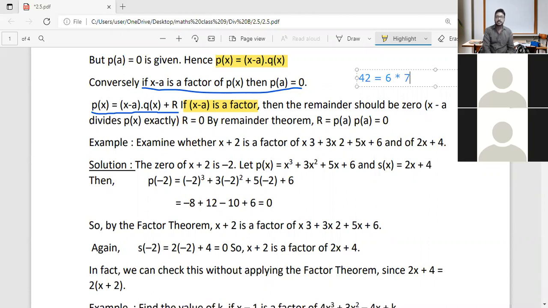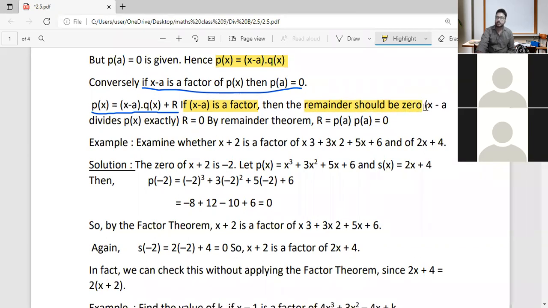It means that the number 6 divides the number 42 exactly, or in other words, there is no remainder at all. That is why we are saying this. If x minus a is a factor, then we can say that the remainder is 0. See, like this. Then the remainder should be 0.